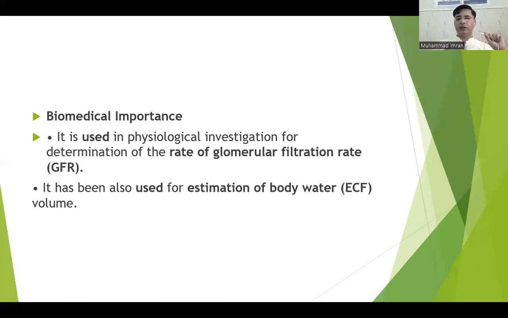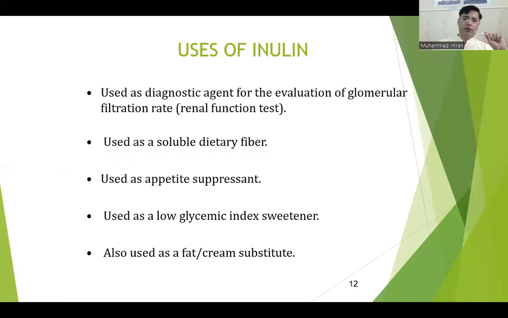So, when we inject inulin in blood, what happens? Our kidney filters it. If the kidney takes a lot of time to filter it, then our kidney is not working well. It has also been used for the estimation of extracellular fluid volume. Other uses of inulin: it is used as a diagnostic agent for the evaluation of glomerular filtration rate.